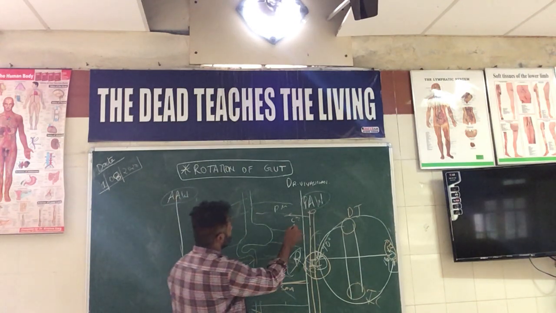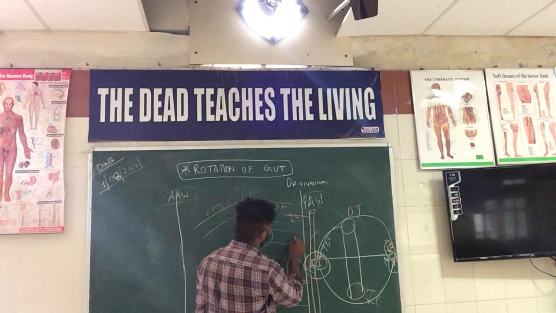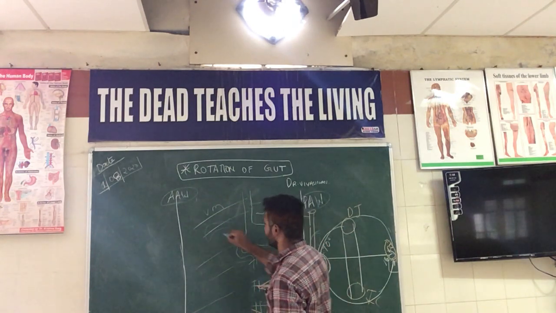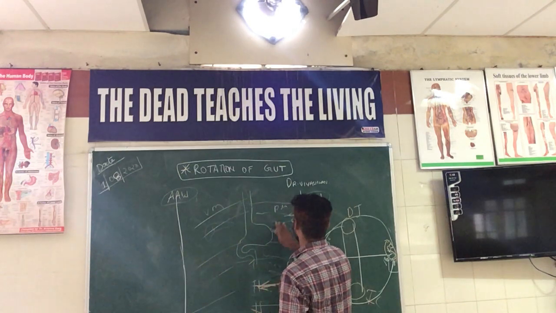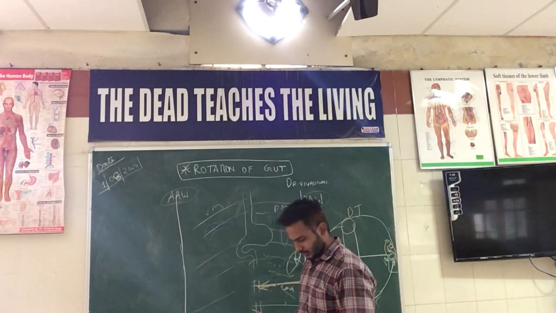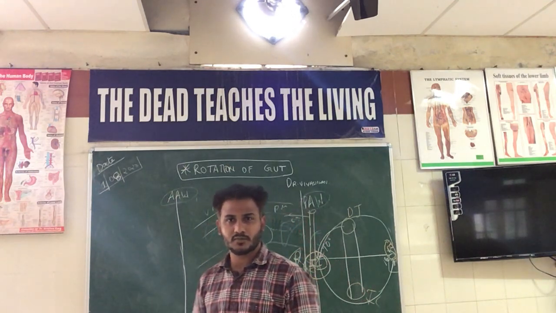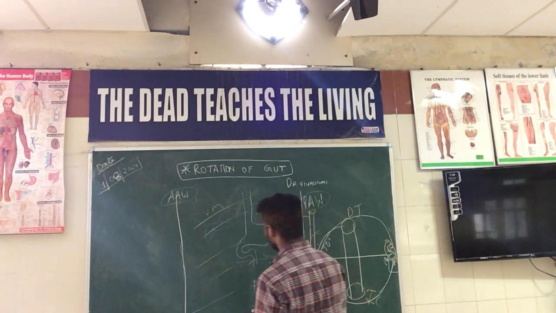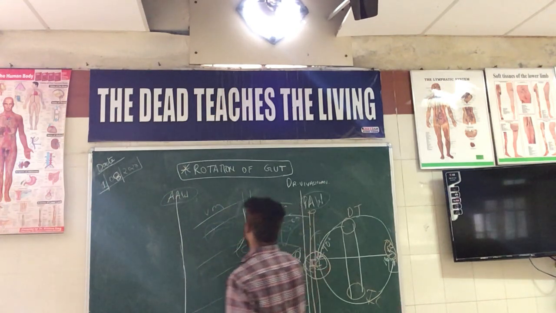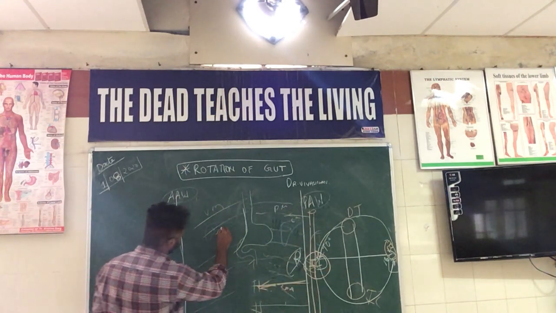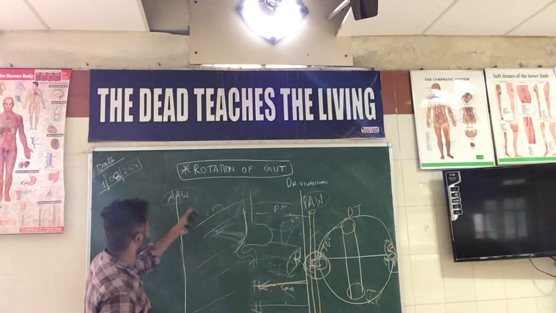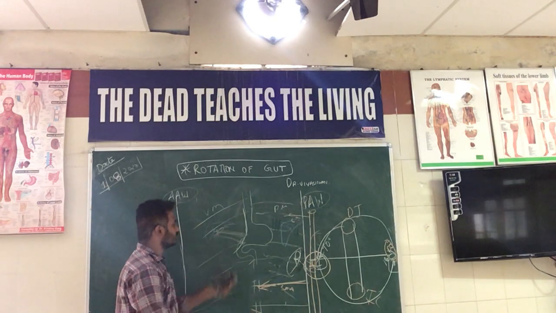The spleen develops from the posterior or dorsal mesentery. The lesser curvature of the stomach and the hilum of the liver are related by a fold of peritoneum developed from the ventral mesentery,